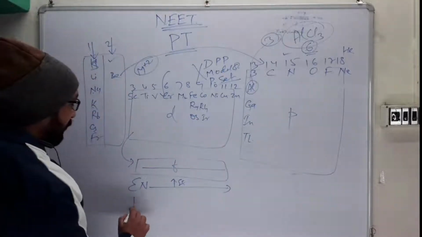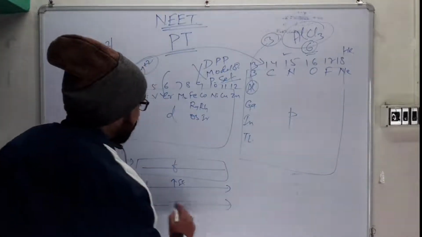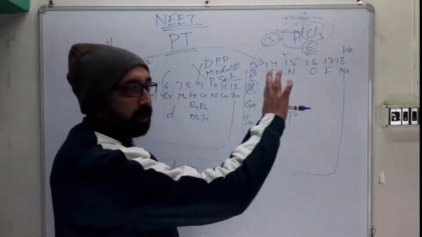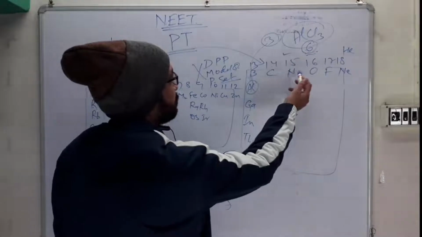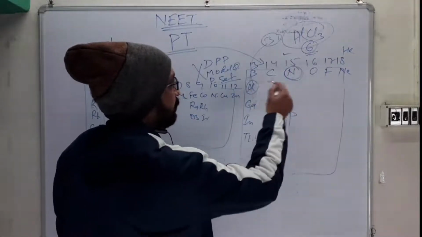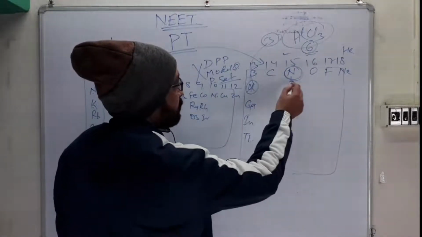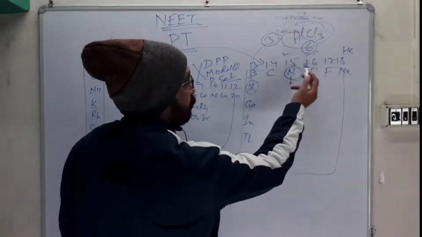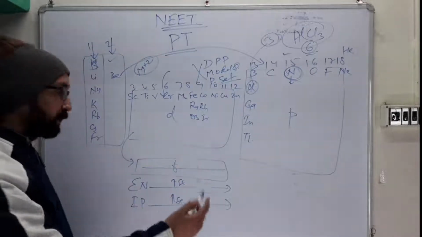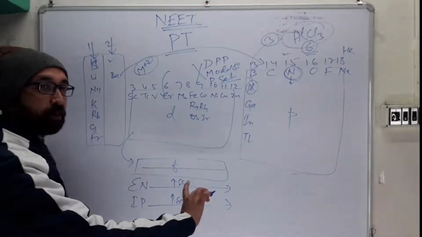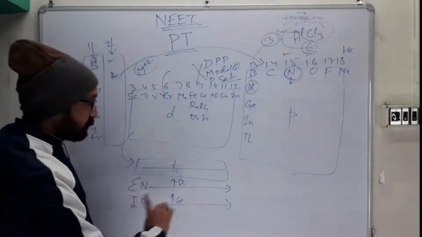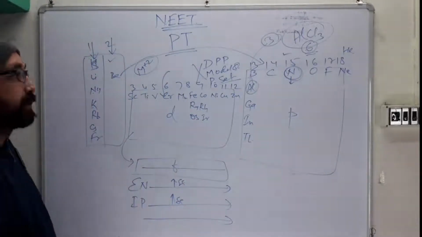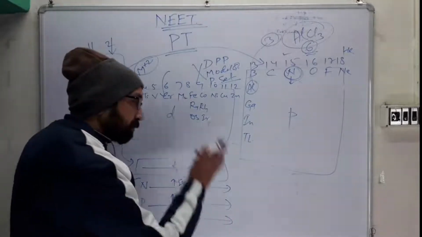And then ionization potential: from left to right, it is increasing. Somewhere it will decrease. We talk about that as an exception, but it is not an exception. There is a proper explanation, because the configuration is completely half filled. So removing an electron from nitrogen is very difficult compared to oxygen, right? That's why nitrogen has more ionization potential than oxygen. We will see that whenever it comes. But I'm talking about the general trend, and you should try to learn these general trends. There are so many things. You just write them down and see the metallic property, non-metallic property, whatever is there in that chart paper.